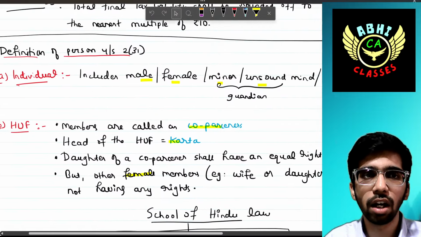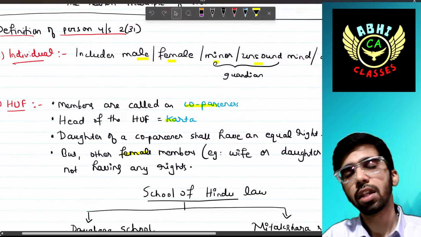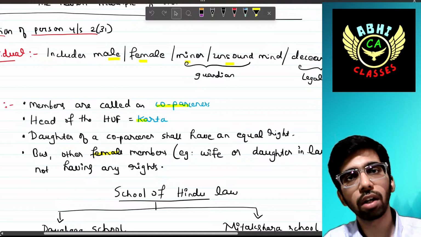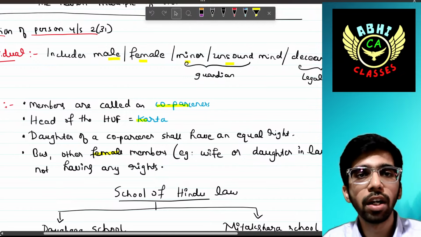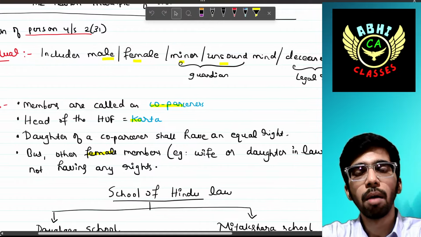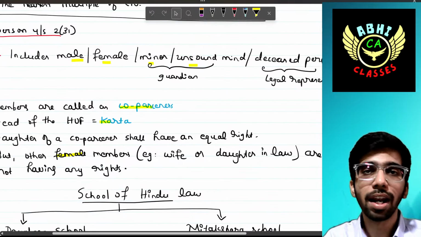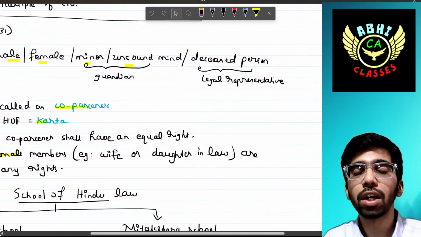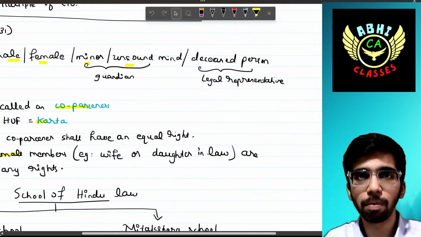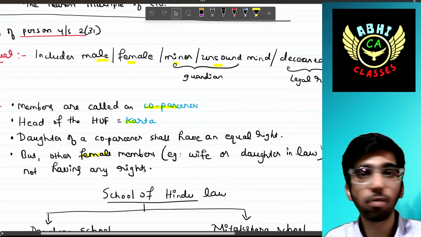Next, we'll see the definition of person under Section 2, subsection 31. There are different categories of persons. First one, individual. Individual means either me or you. Individual: male, female, minor, person of unsound mind, deceased person. For a minor and a person of unsound mind, the guardian can also be named as the individual. For a deceased person, the legal representative will be treated as the individual.